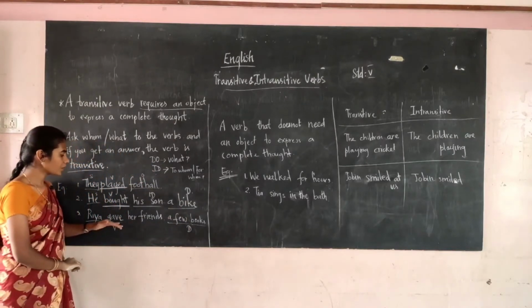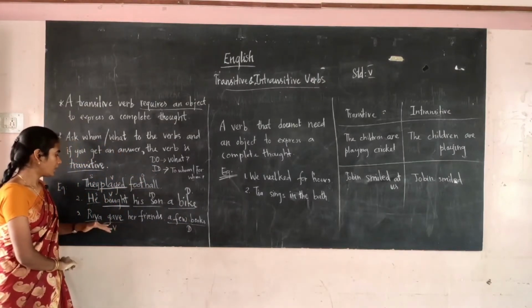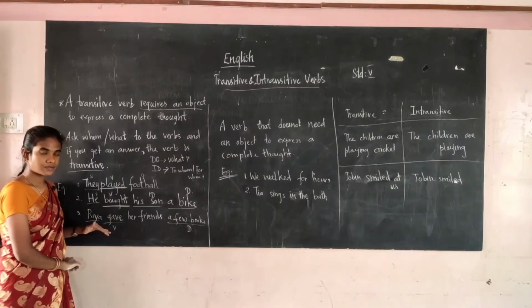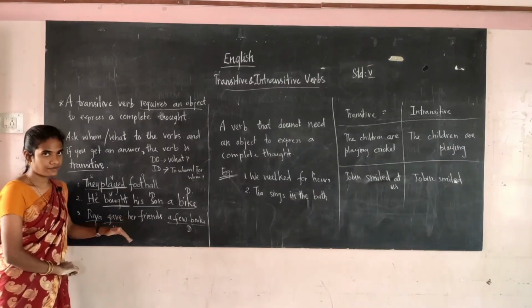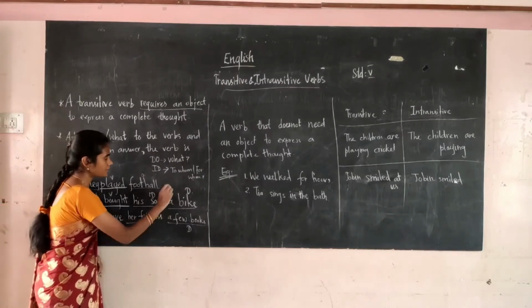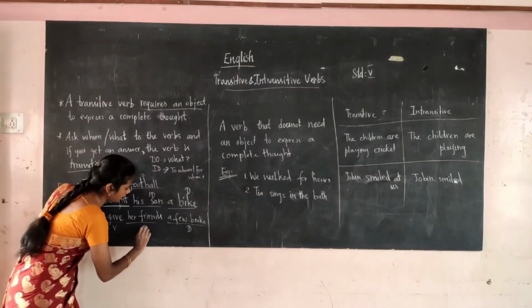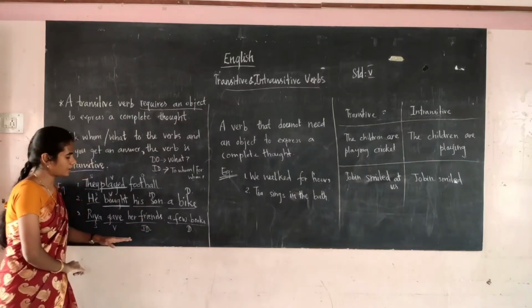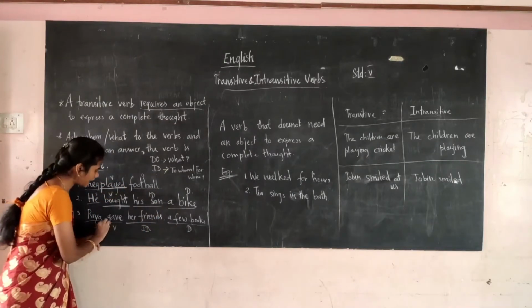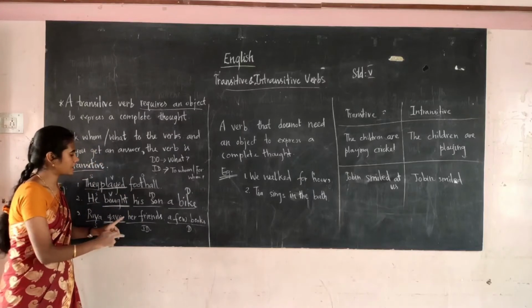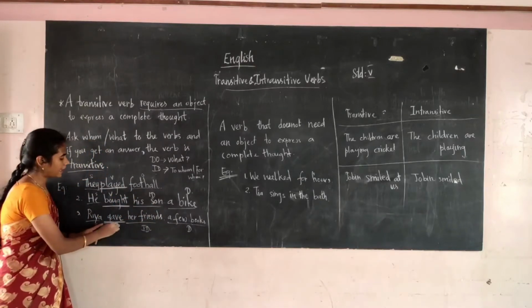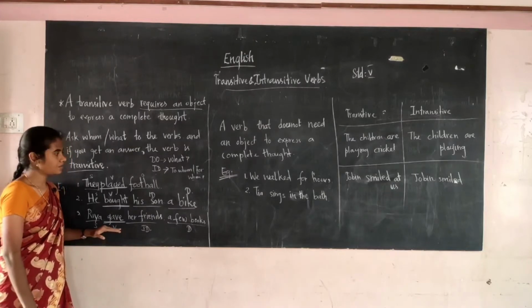And to whom did Ria give? Her friends. It is answering the question to whom, so it is an indirect object. So this verb gave has two objects, her friends and a few books. So gave is the transitive verb.